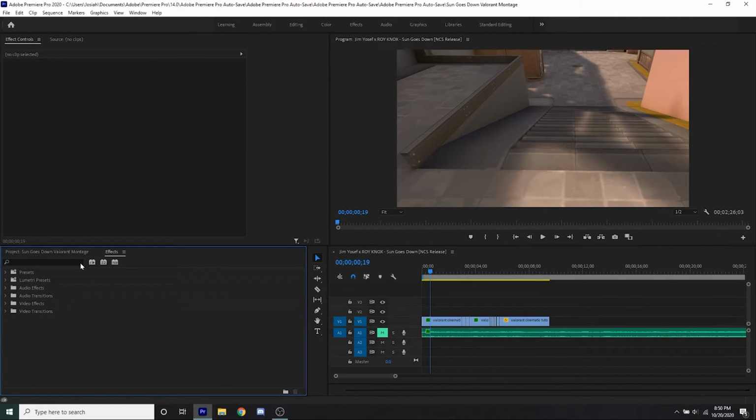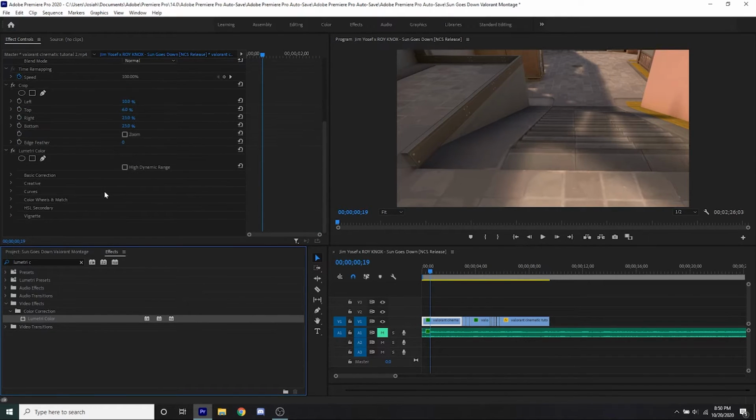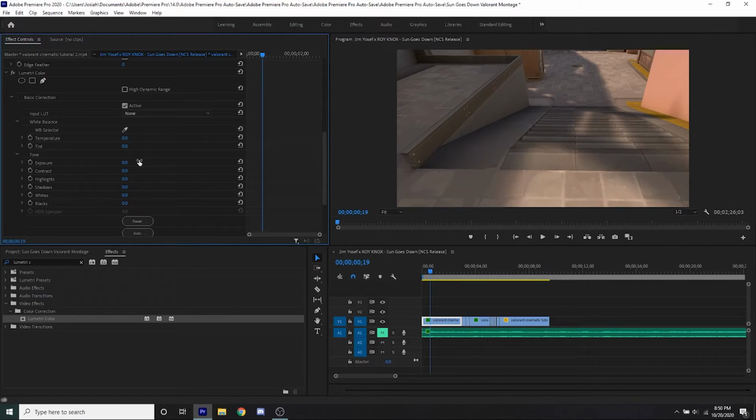Now, the next thing you want to do to make any cinematic look good is some color correction. So just drag any color correction you want on there, and in Premiere Pro it's called Lumetri Color. So you want to just put that on your thing, and this is going to make it look really, really nice. You have basic things like exposure, which is the brightness. Contrast is a large part of cinematics that we're going to want to use, and this can make them look and feel certain ways that they wouldn't normally.